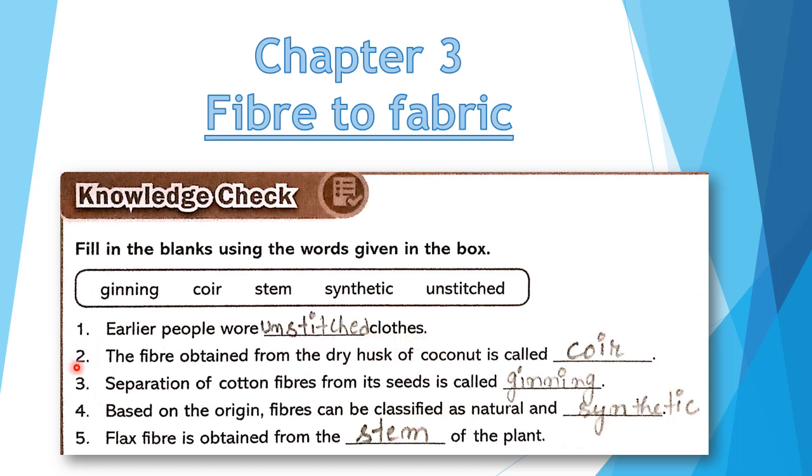Number two, the fiber obtained from the dry husks of coconut is called coir. Number three, separation of cotton fibers from its seeds is called ginning. Number four, based on the origin, fibers can be classified as natural and synthetic. And the last one, flax fiber is obtained from the stem of the plant. So we all have learned about this, yes or no? You try to fill in these words in the blanks.